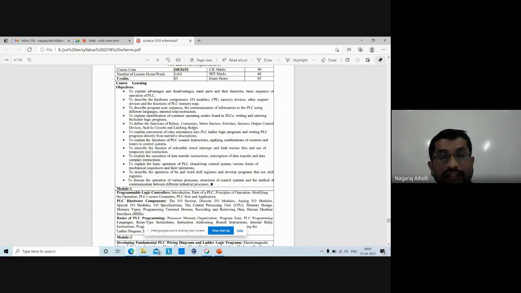Then contactors are an advanced type of relay. In relays, the current capacity is about, say, 10 to 15 amperes, but in contactors the current handling capacity is around thousands of amperes. That is the huge current handling capacity that the contactor has, so the parameter it can control is very large.